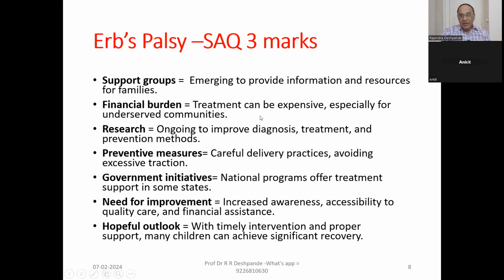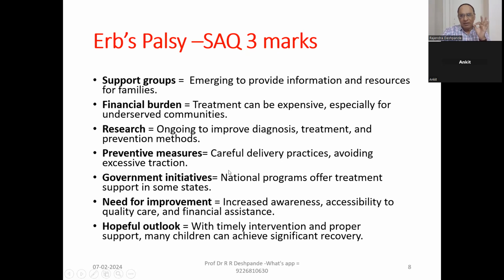Financial burden. Treatment can be expensive if surgery is required, especially for underserved communities. If the family is in a low income group, then there is a burden from this disease. Now continuous research is going on to improve the diagnosis, treatment and preventive methods. How can it be prevented?